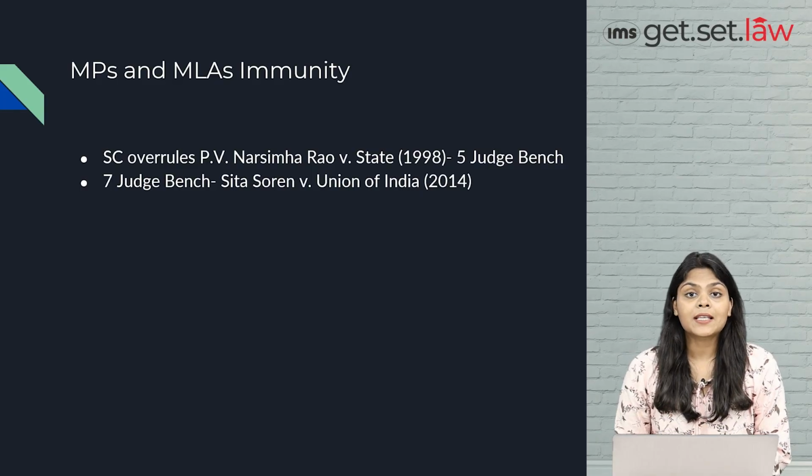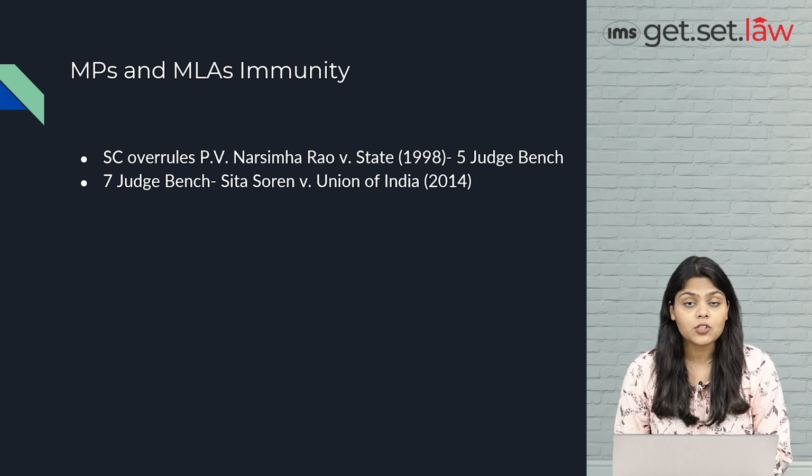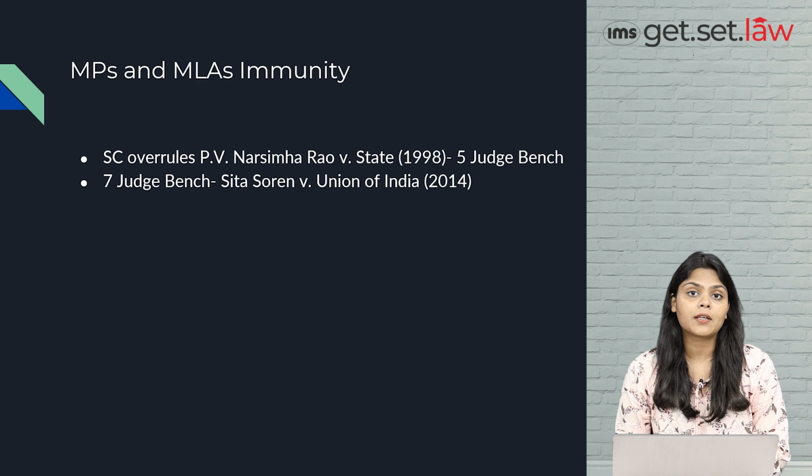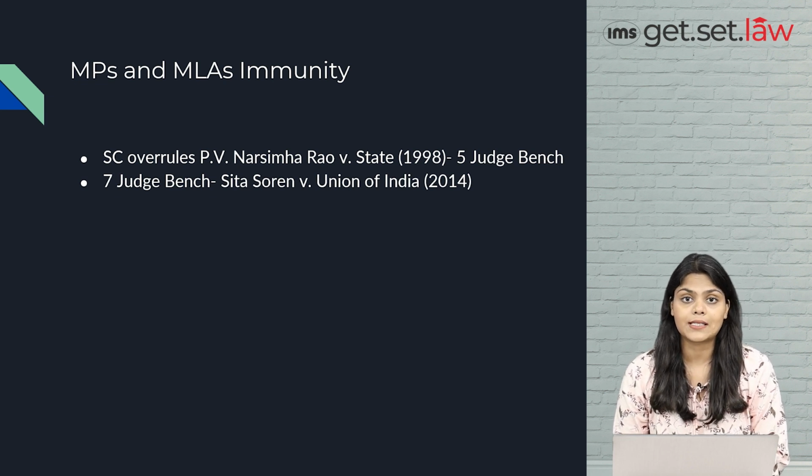In the present case of Sita Soren versus Union of India, a 7 judges bench of the Supreme Court overturned the 5 judges bench judgment given in PV Narasimha Rao versus State, where immunity was given to MPs and MLAs when they take a bribe and vote against the bribing party in Parliament or Legislative Assembly.